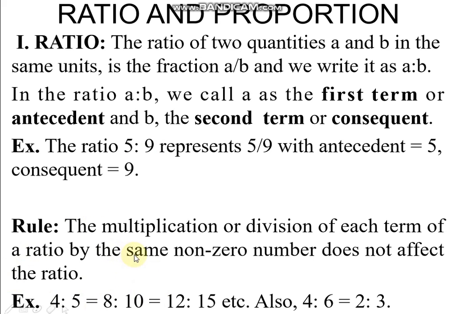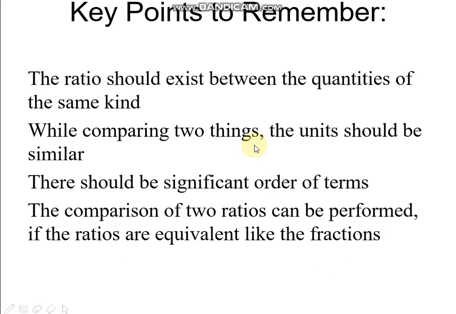Next, rule. The multiplication or division of each term of a ratio by the same non-zero number does not affect the ratio. Here, 4 is to 5 multiplied by 2 does not affect the ratio, and multiplying by 3 also does not affect the ratio. Similarly, if we divide, the ratio remains the same. 4 is to 6 divided by 2 gives 2 is to 3. This is also a similar ratio.